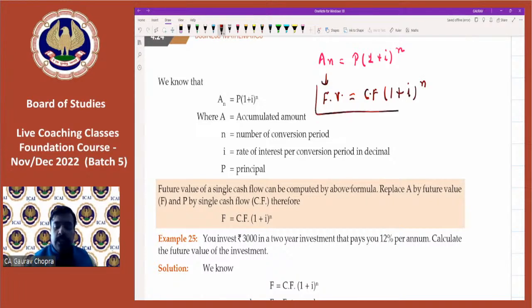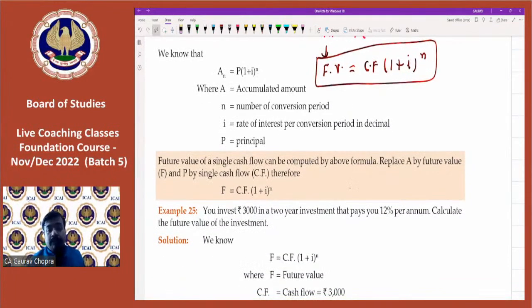So this is known as future value. So let's solve one example based on this future value. We have not yet mixed annuity in this future value, but after this illustration, we will be mixing annuity and future value, both the concepts. All right.